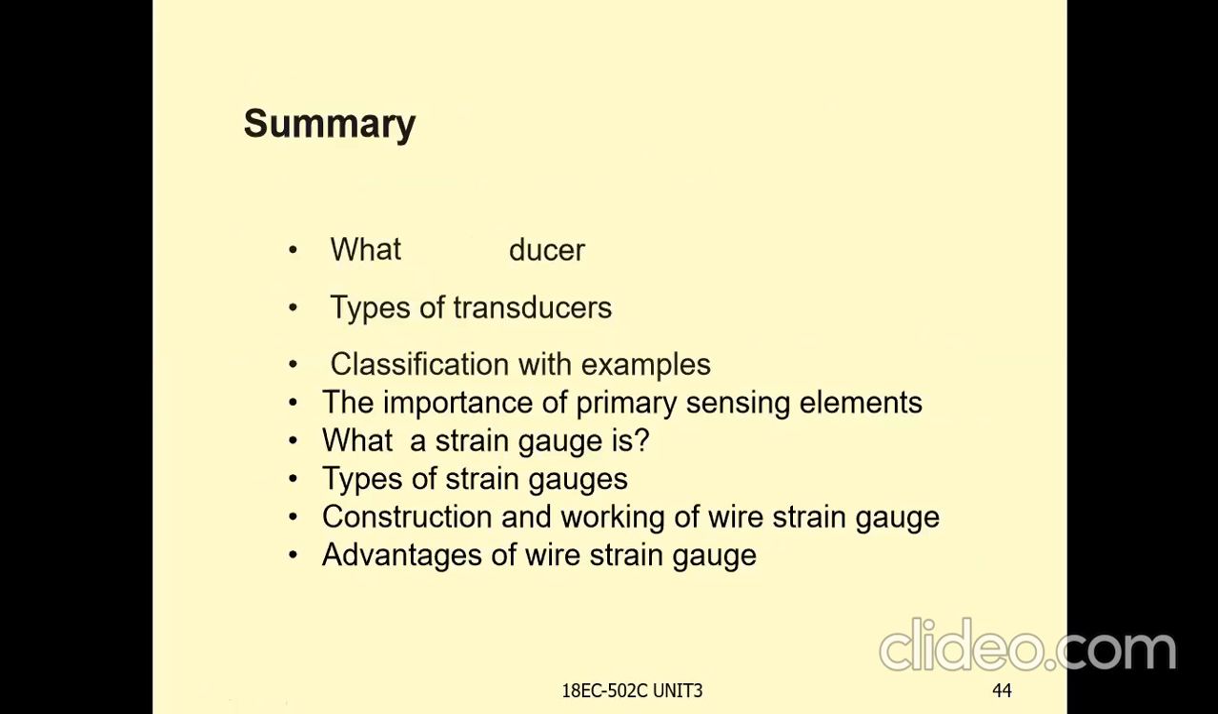Summary. What we discussed: what is a transducer, what are the types of transducers, classification of transducers, the importance of primary sensing elements, why these primary sensing elements are used to convert mechanical vibrations into mechanical displacement, what is a strain gauge and types of strain gauges, and construction and working of wire strain gauge. We also discussed the advantages of wire strain gauge in this session. Let us have some questions.